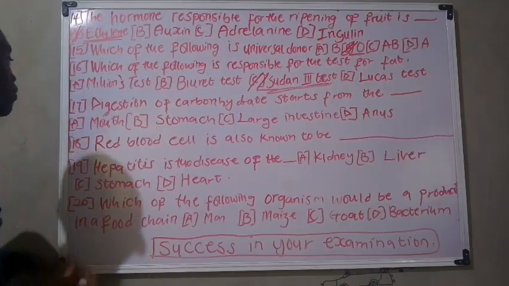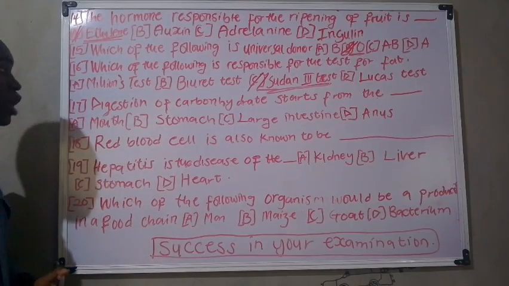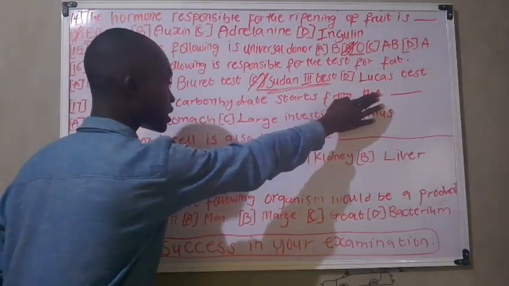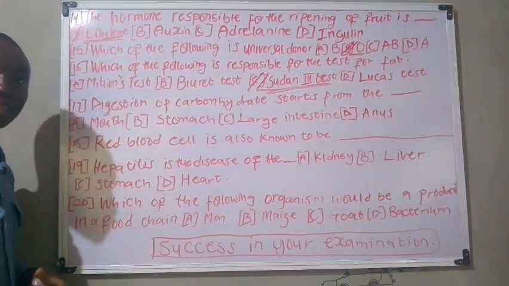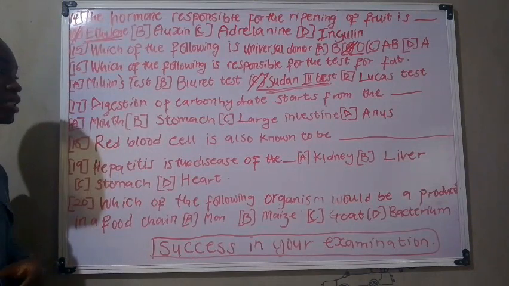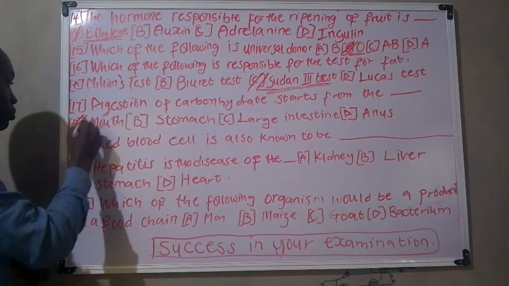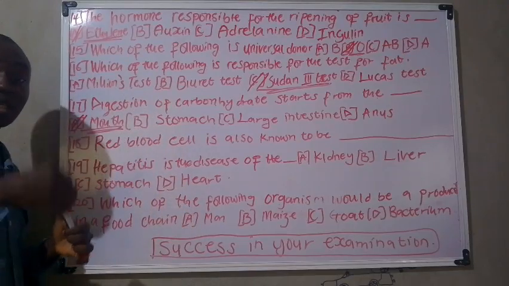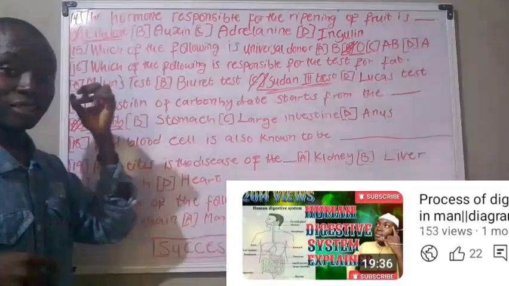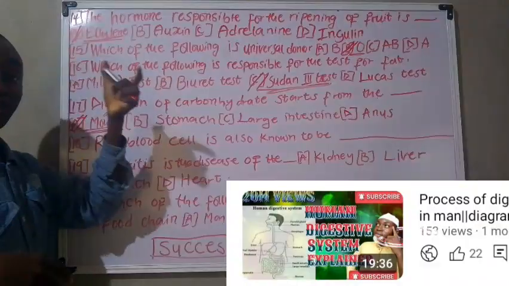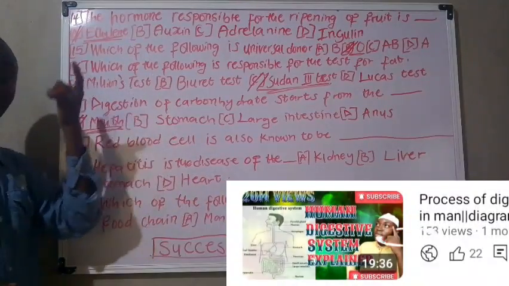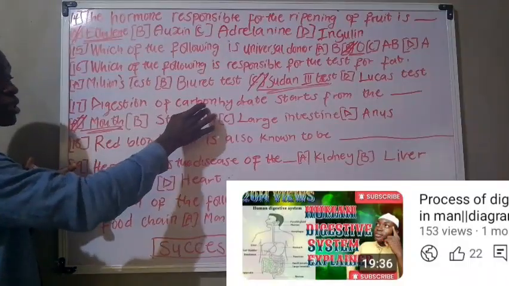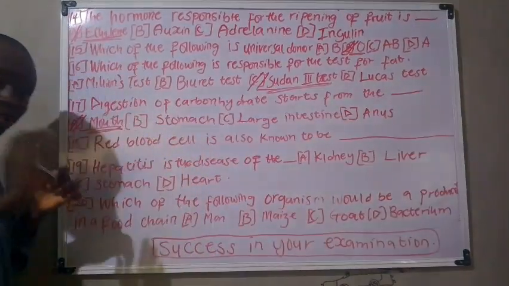Now, moving on to the next practice question, we have: digestion of carbohydrates starts from the dash. It should be noted that digestion of carbohydrates starts from the mouth. This particular question has been treated in my previous teaching classes. Go watch other videos of these teachings on my YouTube channel. Okay, the digestion of carbohydrates starts from the mouth. That should be noted.